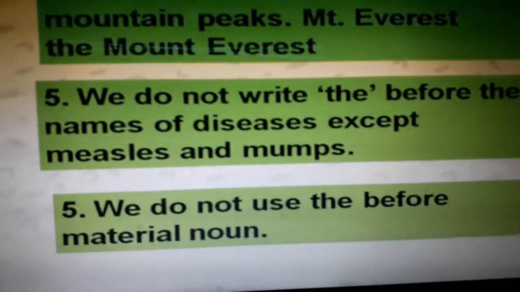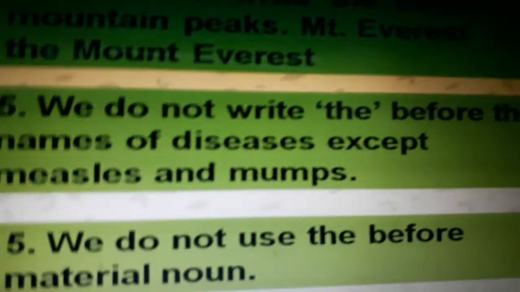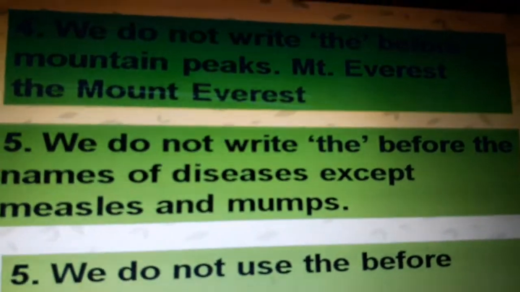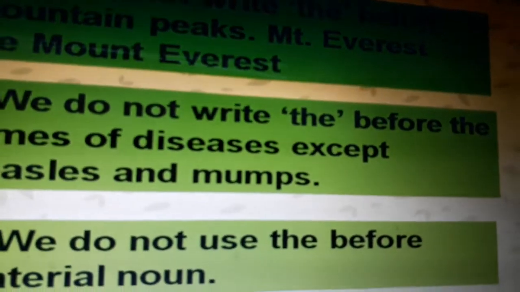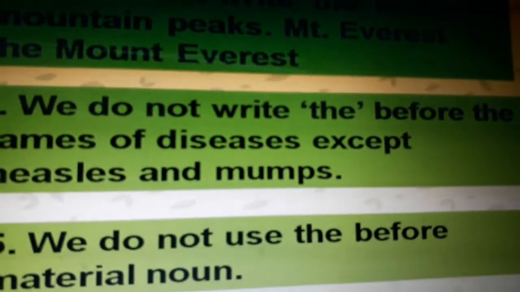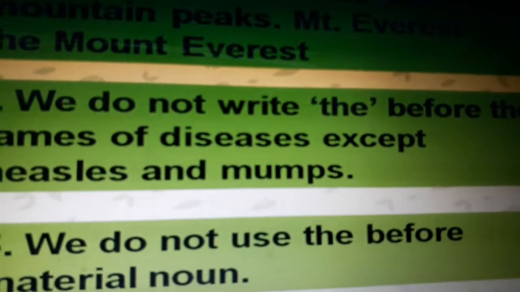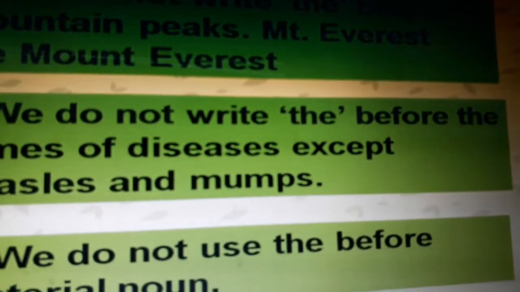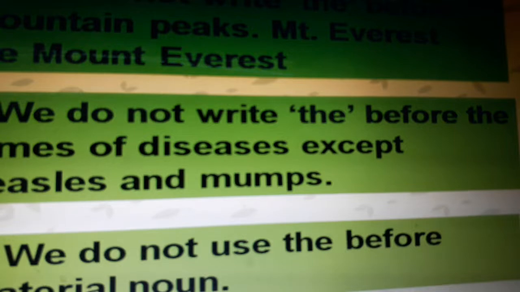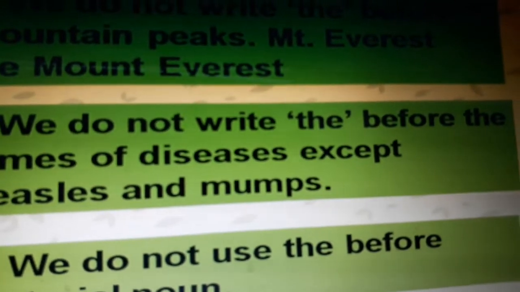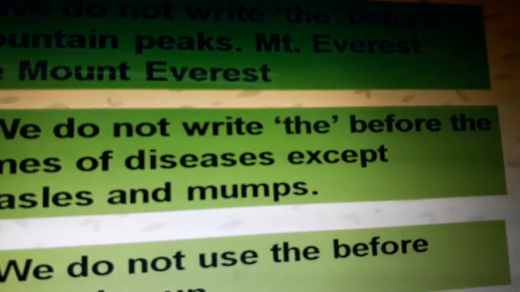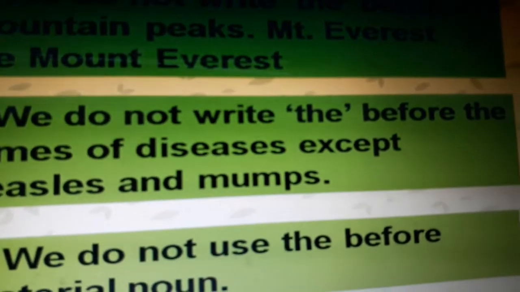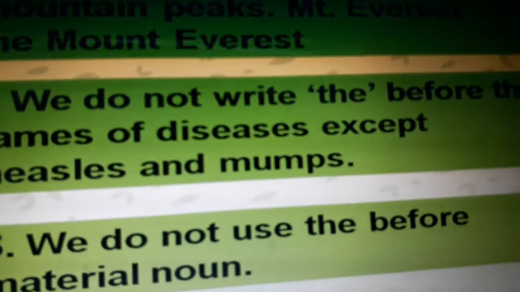We do not use the before material nouns. When we say gold is a precious metal, we do not write the. But when we particularize it, like the gold of this ring is not good, we are talking about a small quantity of gold that has been used in making that ring, particular gold, then we put the. But if we talk in the general sense about a material noun, like gold is a precious metal, iron is a useful metal, then we do not put the article the.